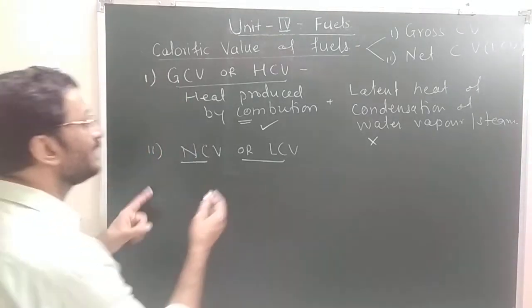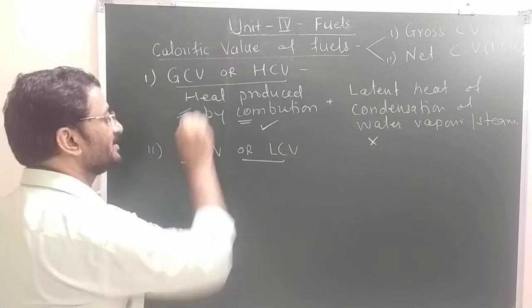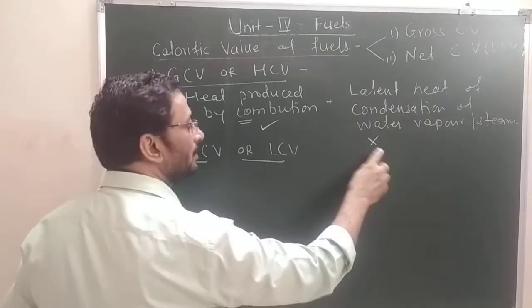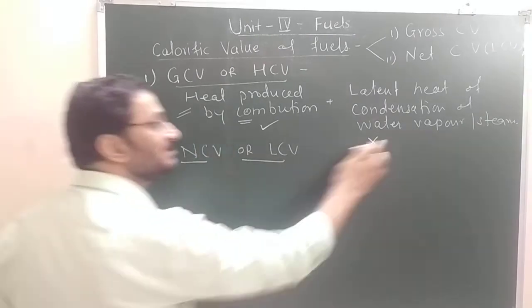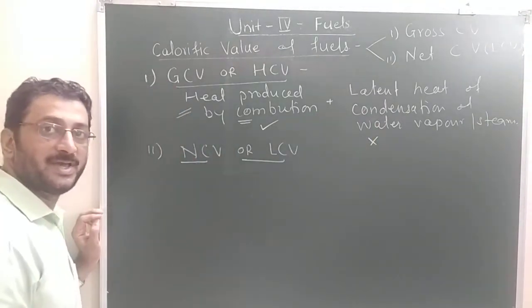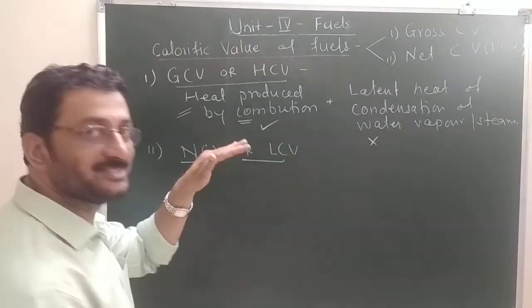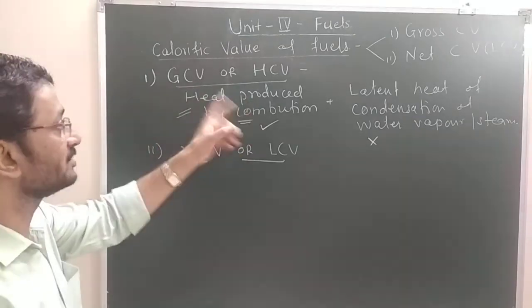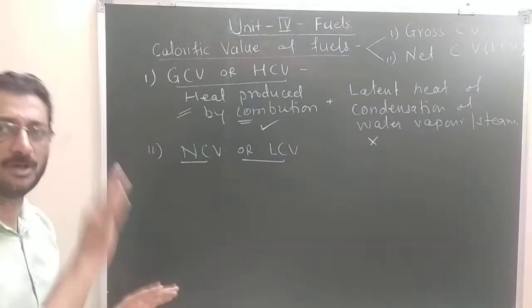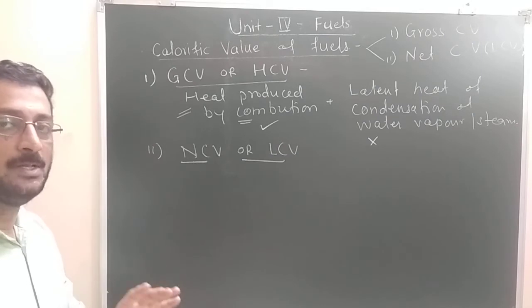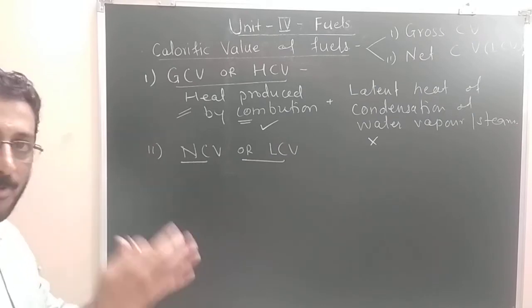So the heat we are getting is just because of this, not this. So if this is 10,000, this will be 8,000, meaning this must be 2,000. So net is always a lower value than gross. Gross is always a higher value. Fine. So this is the difference between gross and net. In gross, we consider both types of heat.